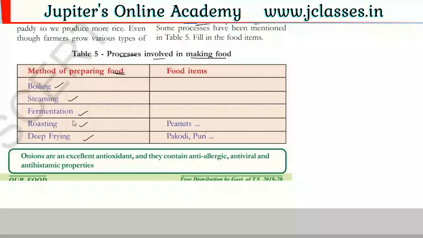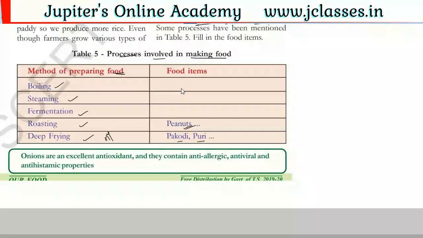Here we have some examples. Roasting: we will roast the peanuts. And deep frying means we will deep fry in oil. By the deep frying method, which kind of food materials will we prepare? Pakodi, puri. Here we have examples, and the remaining are boiling, steaming, fermentation.